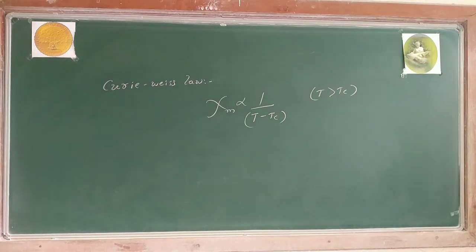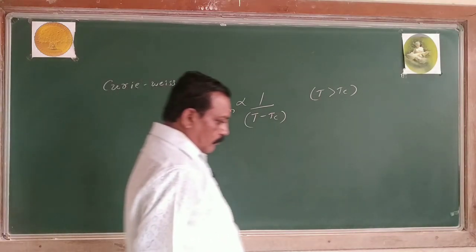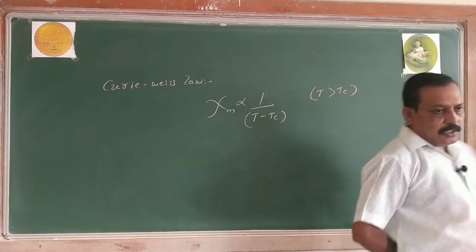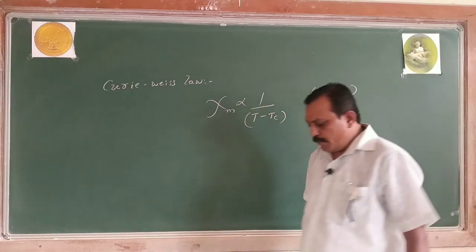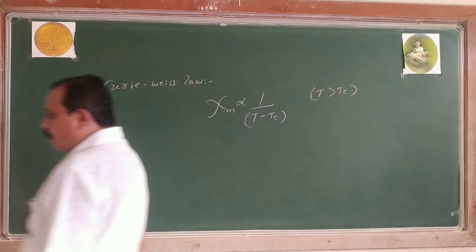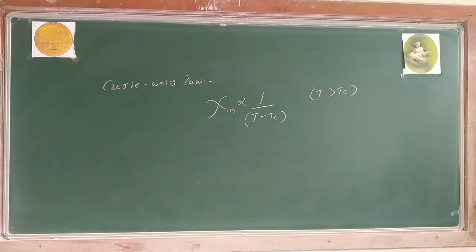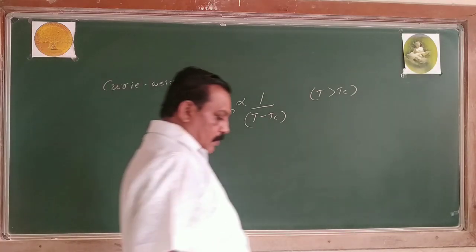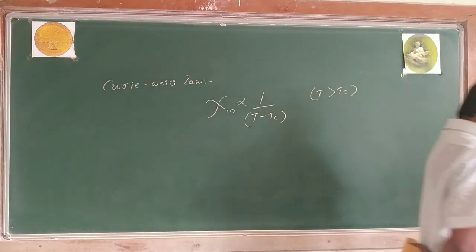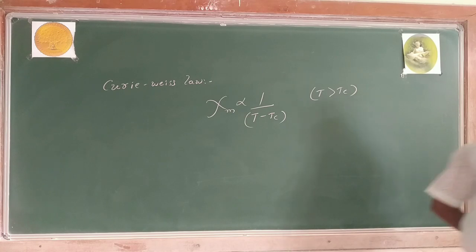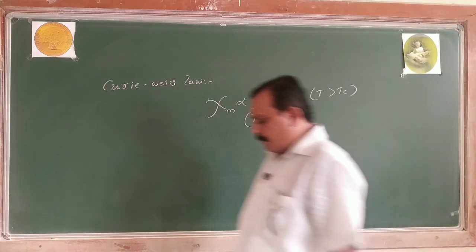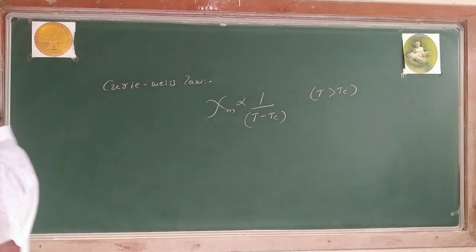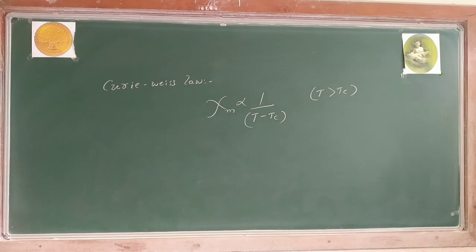Now this is about Curie-West law. One way we studied the Curie law, another is the Curie-West law. Curie-West law is for ferromagnetic substance above the critical temperature, and it is a modified form of Curie law. Then the last things of the topic: magnetic hysteresis, electromagnets, and artificial magnets.